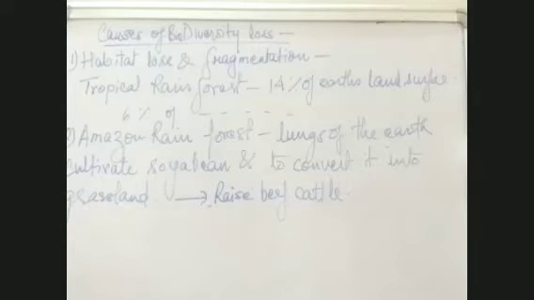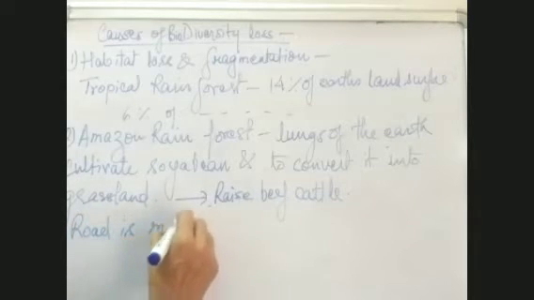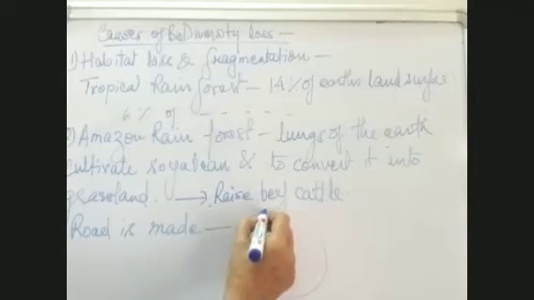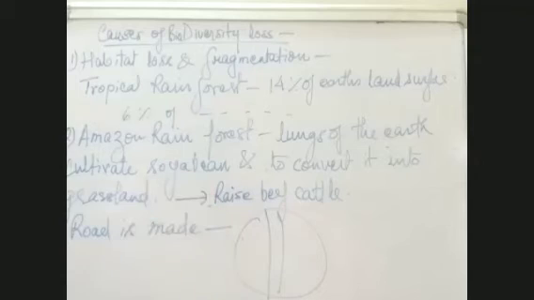Now, here what happens? Another thing, various human activities are like, if a road is made in between a national park. Road is made where? In between a national park. Suppose this is a national park, and here in between, if you make the road, what is going to happen? How is it going to affect the environment?